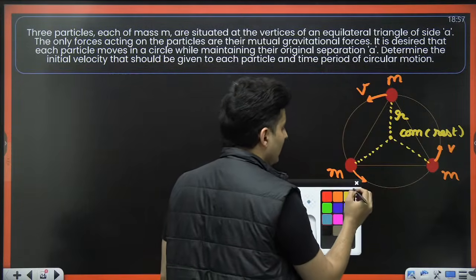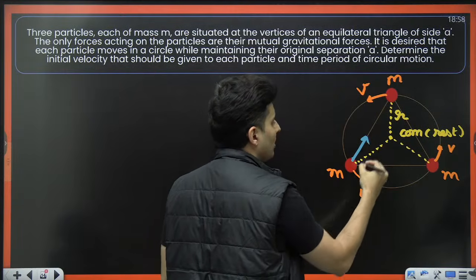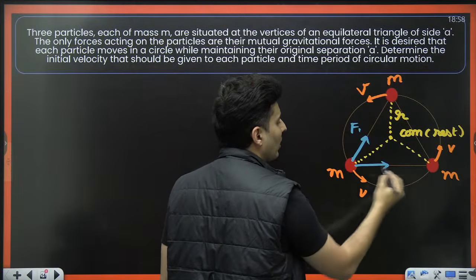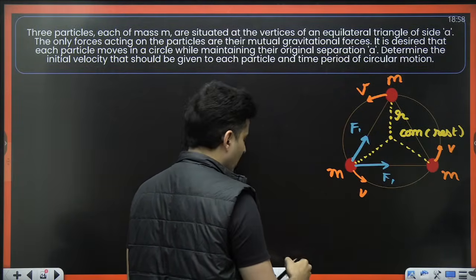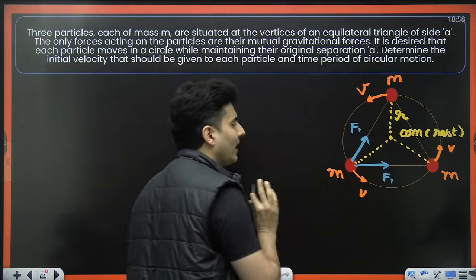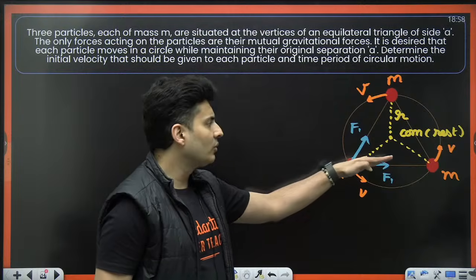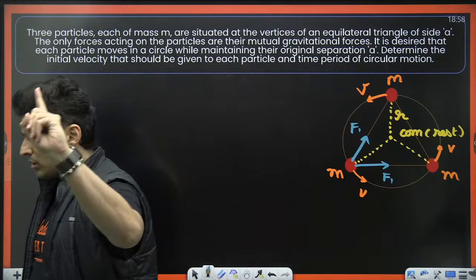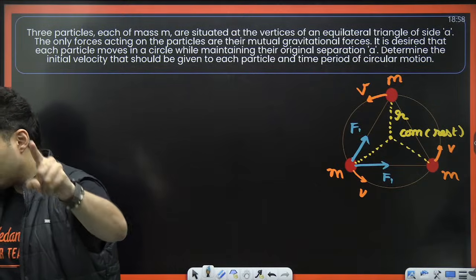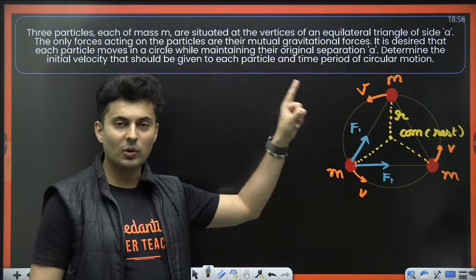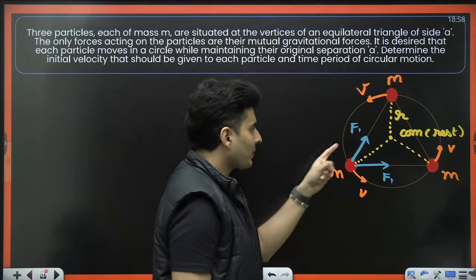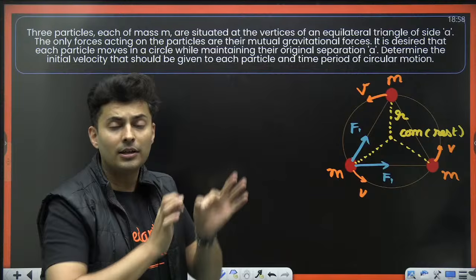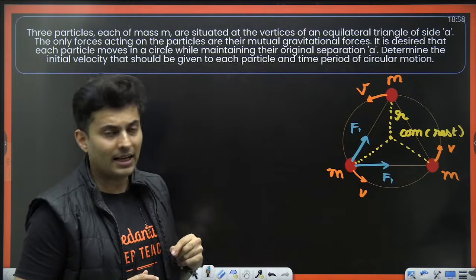And each particle will experience gravitational pull from 2 other masses. One mass over here and another mass over here. Because they are identical, their magnitudes are also same. So if I call this as F1, I have to call this also as F1. Now the resultant of these two forces will be the centripetal force. Nor F1 nor F2. Both F1 and F1 together, their resultant will act like the force providing the centripetal acceleration.